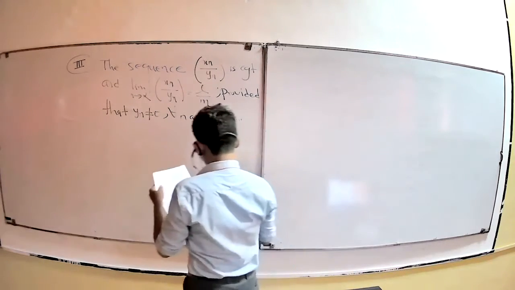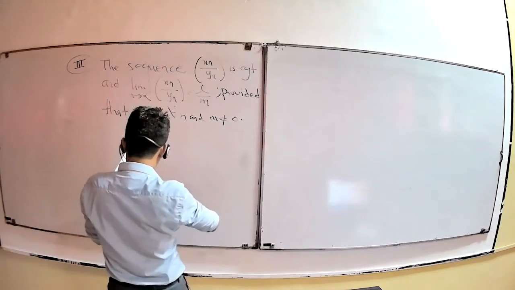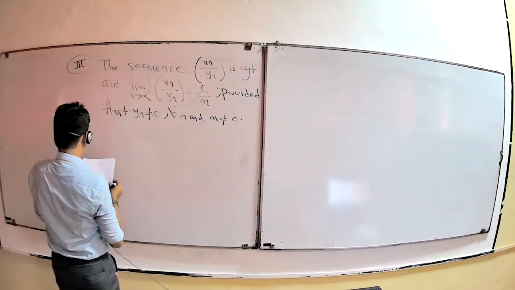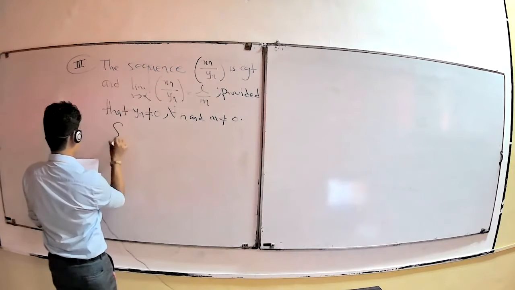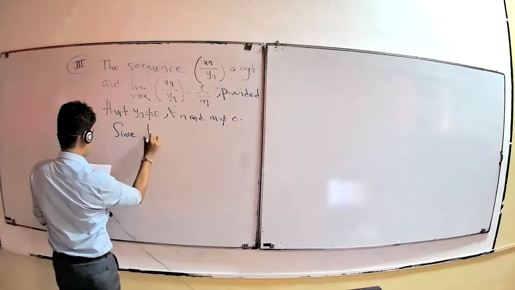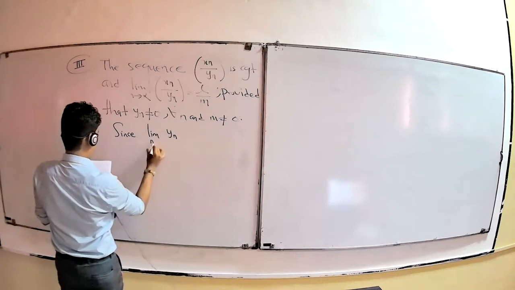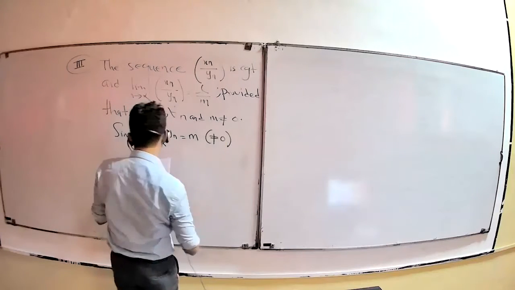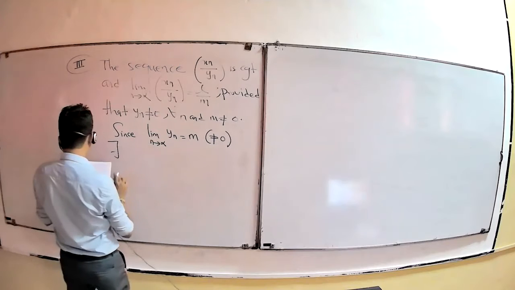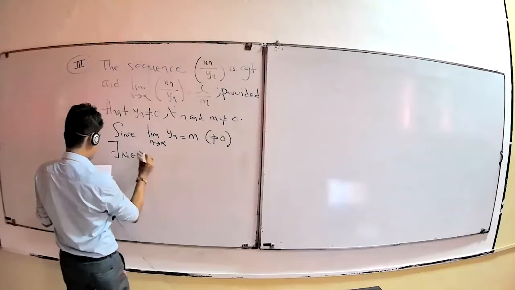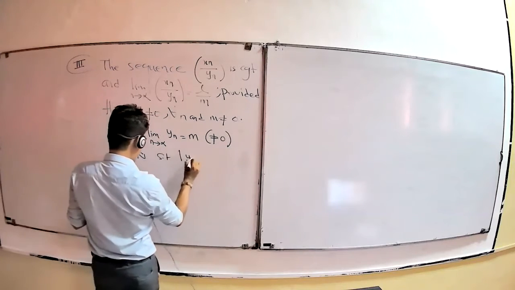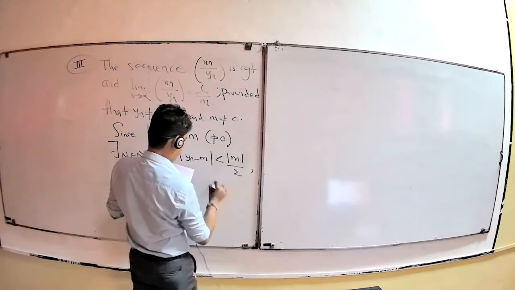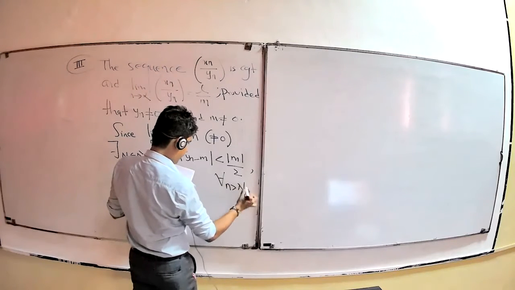We have, since the limit of Yn as n tends to infinity is M, not equal to 0, as mentioned already, there exists n1 belonging to the natural numbers such that the modulus of Yn minus M is less than modulus of M by 2 for all n greater than n1.